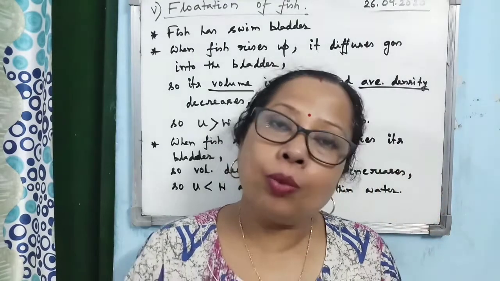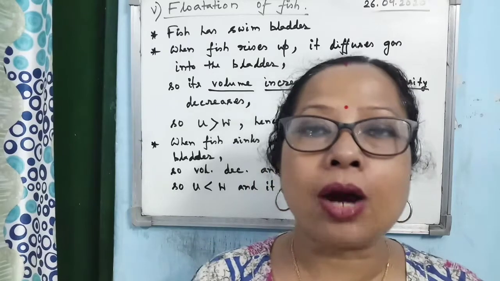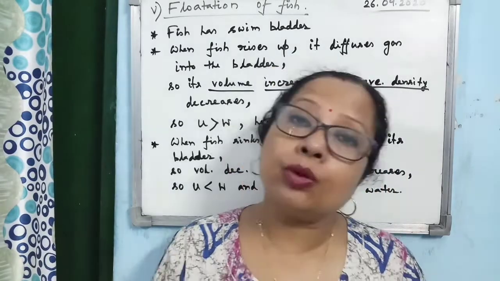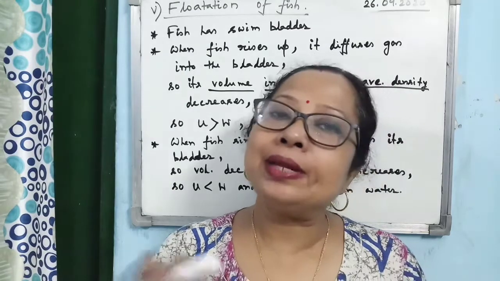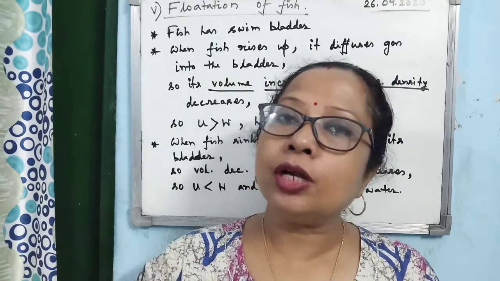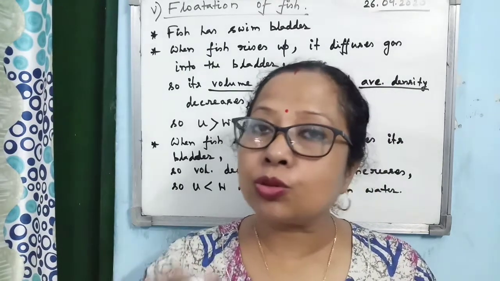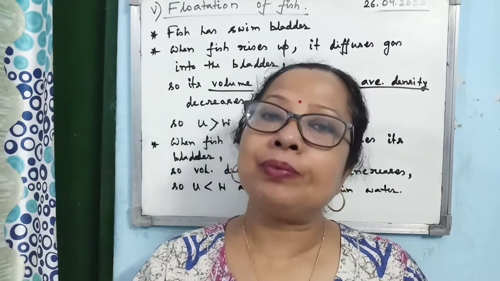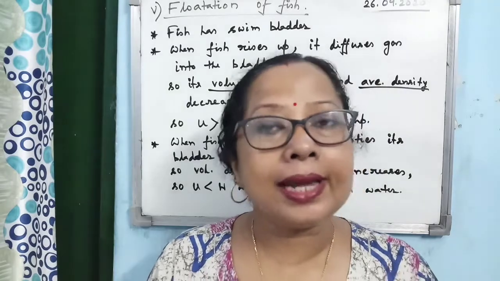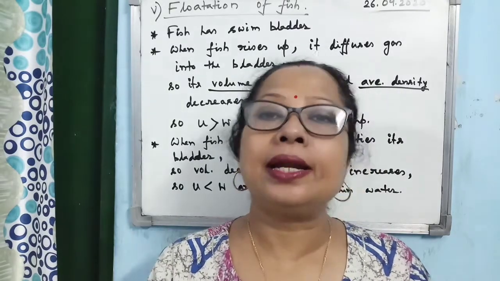Now, when the fish wants to dive down, to sink down, what does it do? It just empties its bladder. It empties its bladder depending on the level to which it wants to come down. If it wants to come down more, then it empties the bladder more. What happens when the bladder is emptied?